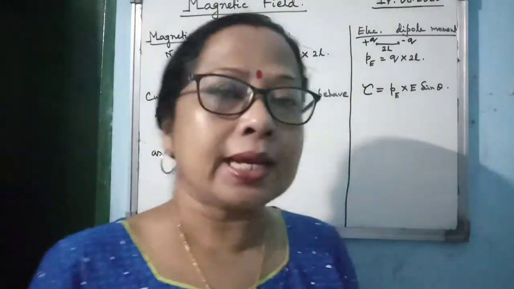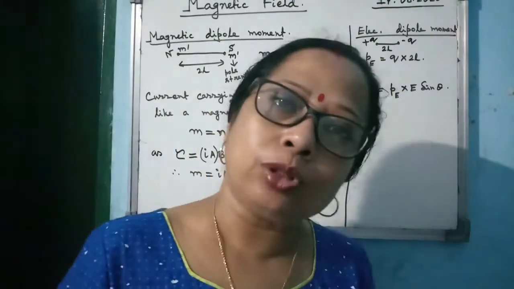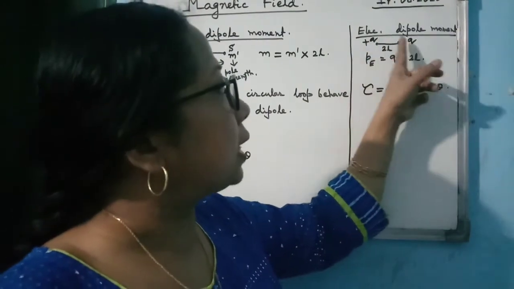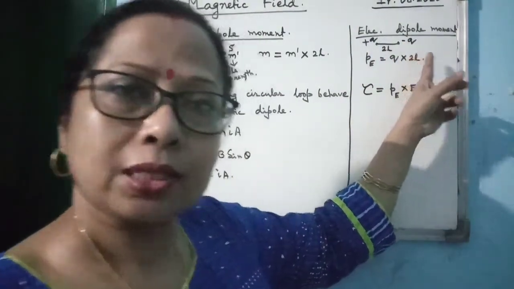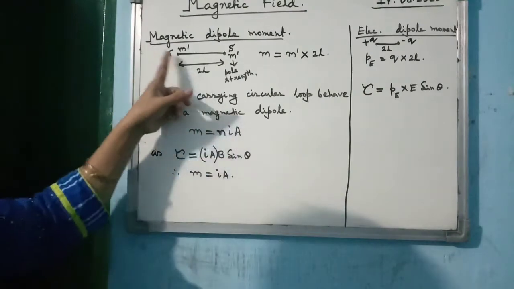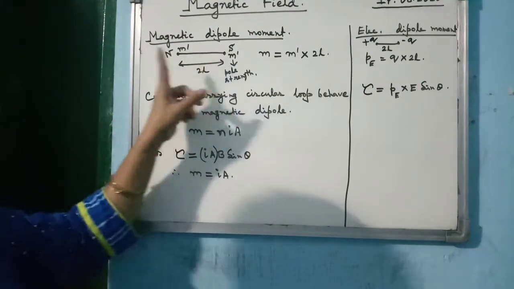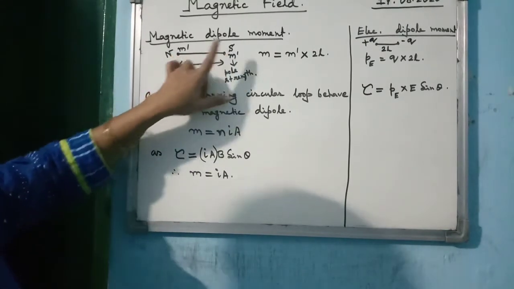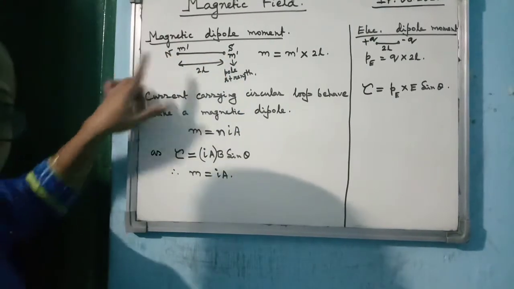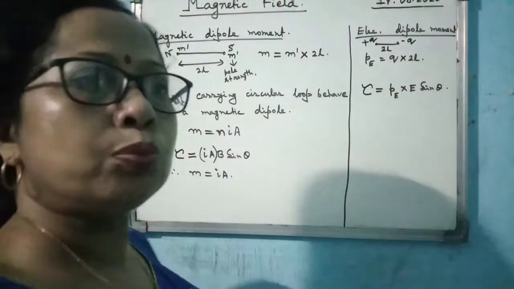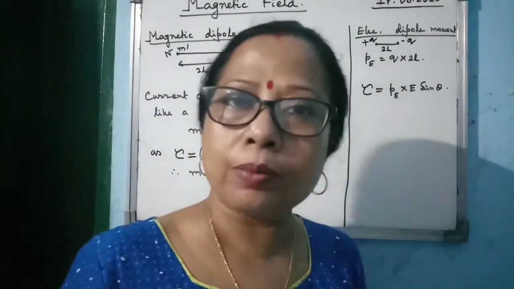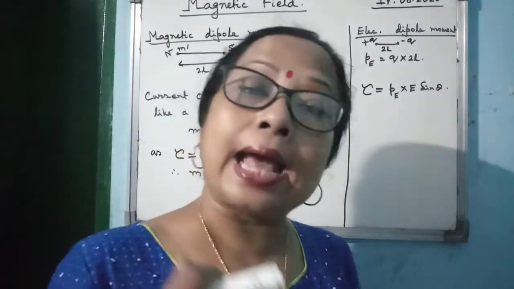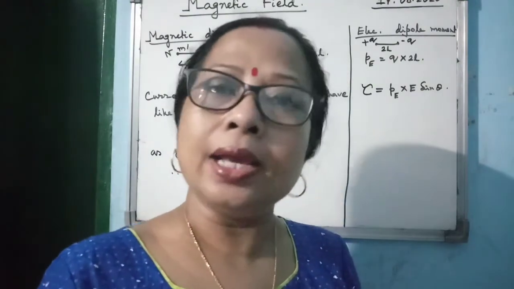Again, as I said, we will learn it by comparing it to the electric dipole. What is an electric dipole? Two equal and opposite charges separated by a small distance. Exactly like that, a magnetic dipole is two opposite poles. You see I have written north here and south here, two opposite poles. Poles cannot be separated, so you have to consider the two poles of a magnet, and the strengths of those two poles are equal.